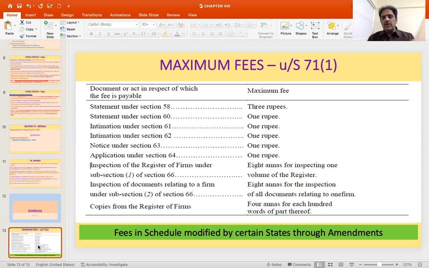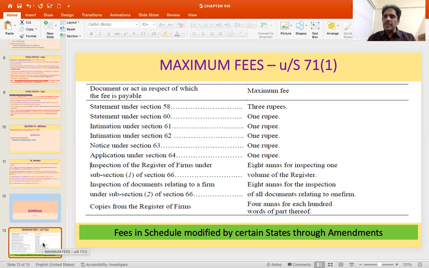And this fees in the schedule has been modified by certain states through amendments, because you can see the rates, the amounts that are indicated are abysmally low. So these are the various provisions of the Indian Partnership Act, and firms continue to be in existence, and the law that governs these firms is elaborated, indicating various facets of the relationship.